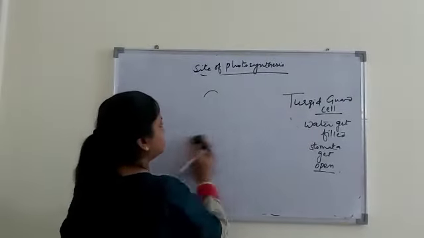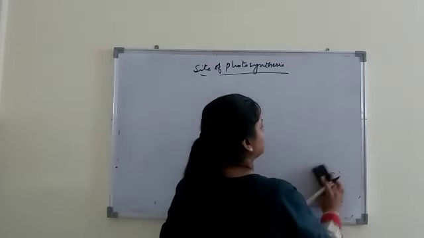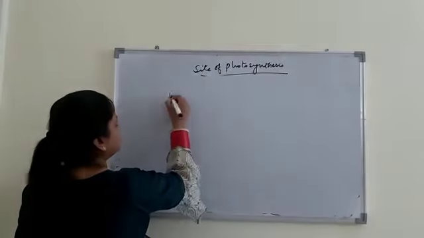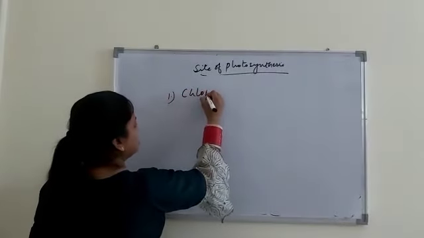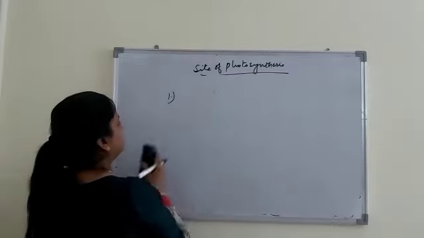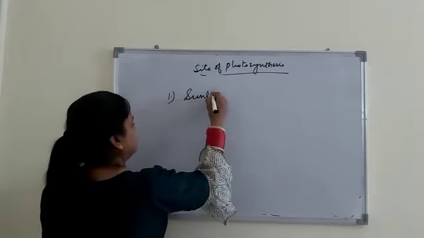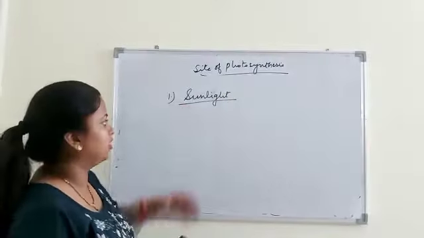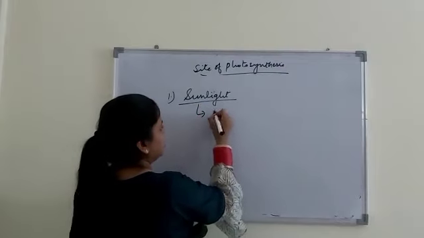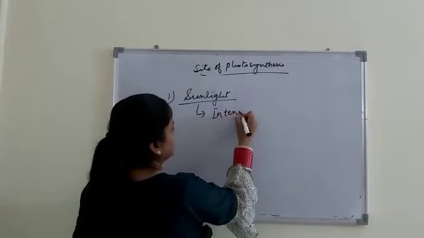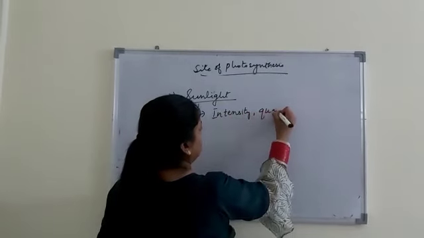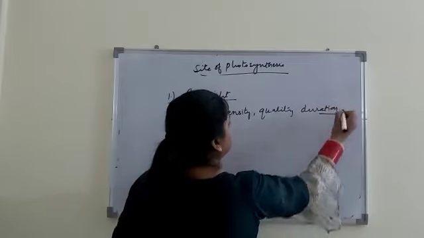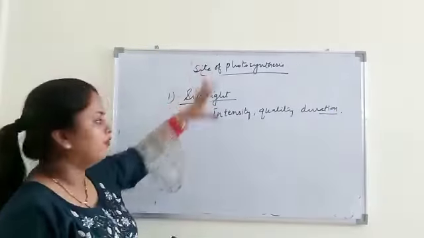Now if we see the conditions required for photosynthesis, there are different conditions which are necessary, out of which first is sunlight. Sunlight is a major factor which affects photosynthesis, and its intensity, how intense the sunlight is, its quality and its duration majorly affect the rate of photosynthesis.